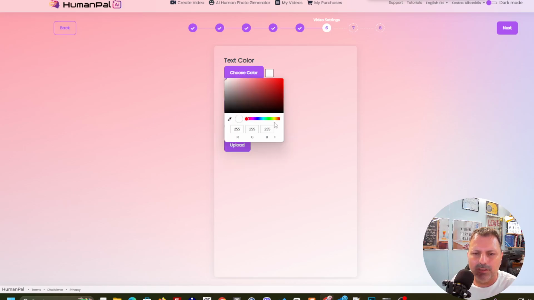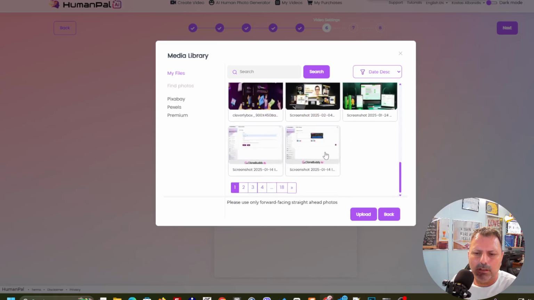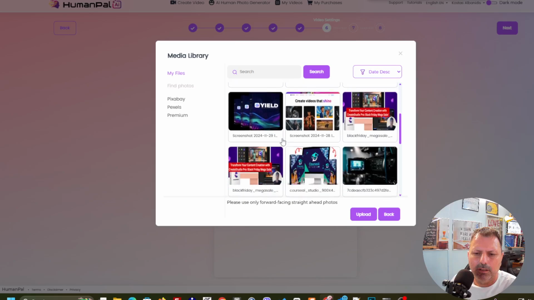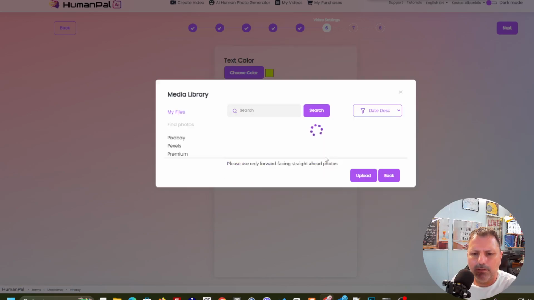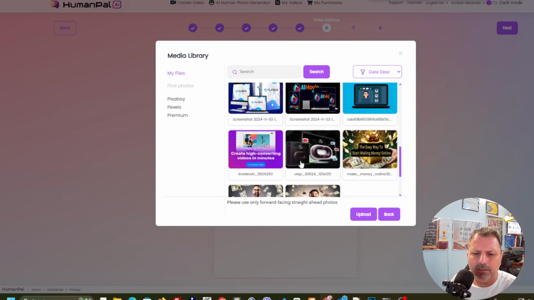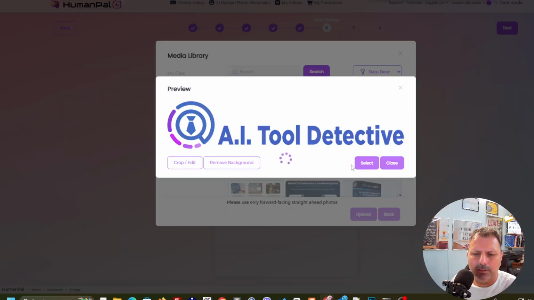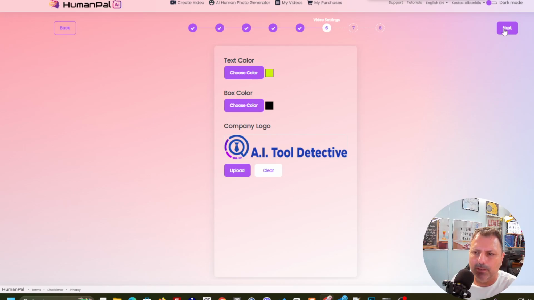Here I always enjoy having my letters yellow. Let me show you. I can easily just select what kind of color I want for my letters, and the box color to be black. And here I'm gonna select one logo. You have enough here from all those things that I have uploaded, and I can just find one of my logos here. I think it's over here. Okay, I'm gonna select it, and I am done here. I move on.